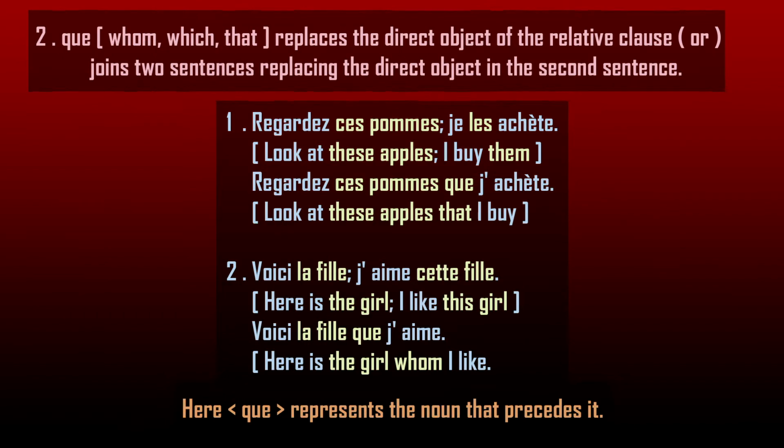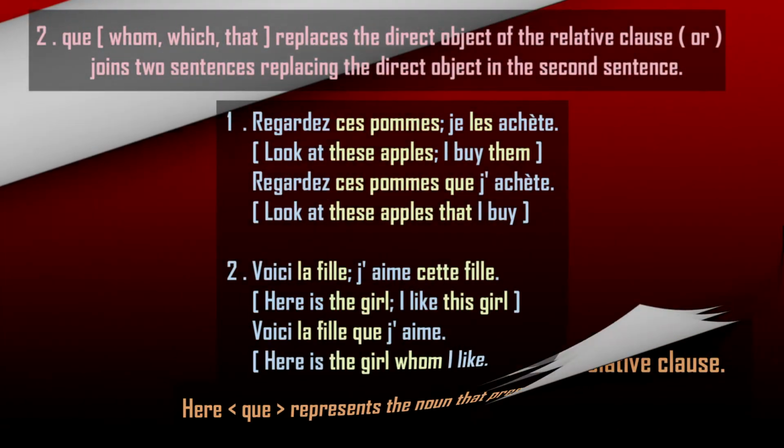To get a sentence, voici la fille que j'aime. Here is the girl whom I like. Girl, an animate noun, a noun of a person, so que takes the meaning of whom. Voici la fille, j'aime cette fille. Voici la fille que j'aime.